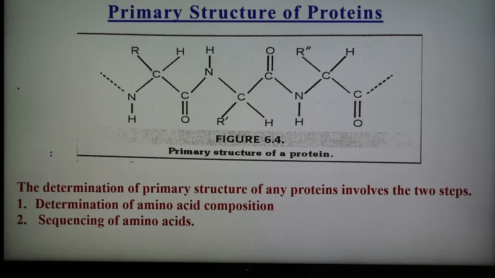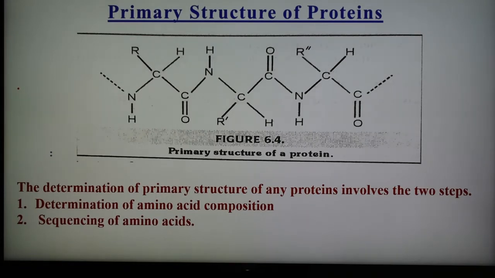Sequencing of amino acids can be done by C-terminal residue analysis and also N-terminal residue analysis. By using these we know the primary structure of the protein. So this is the first structure, which contains only amino acids and is also known as polypeptide.